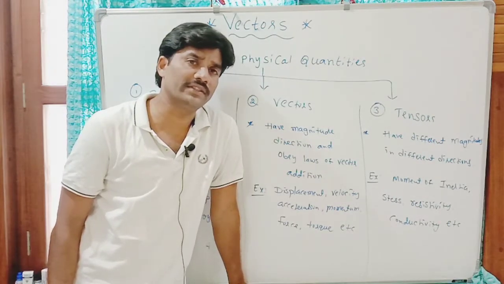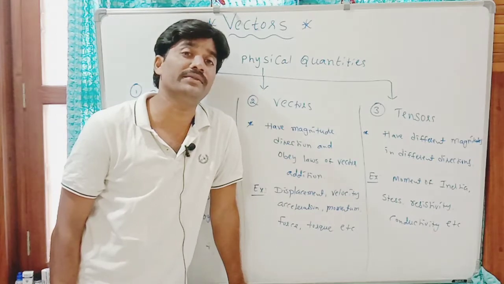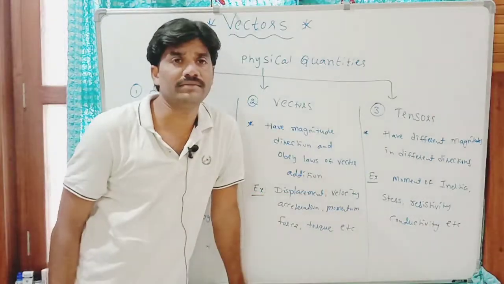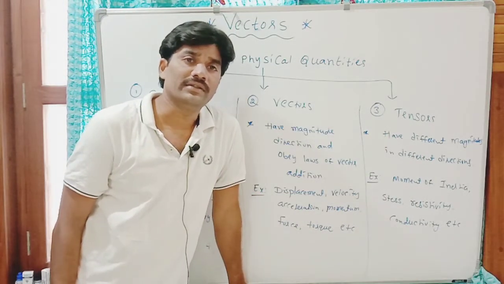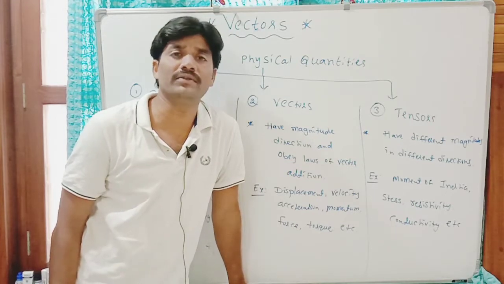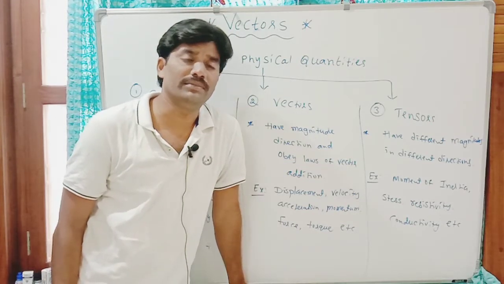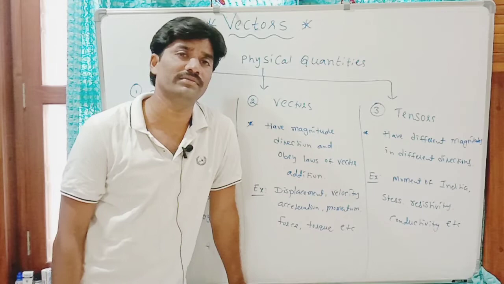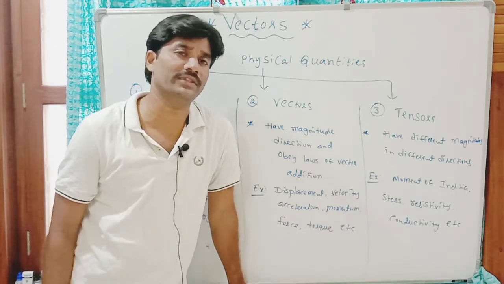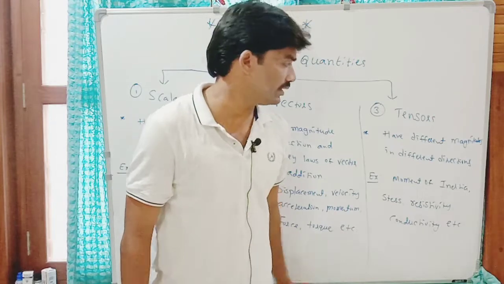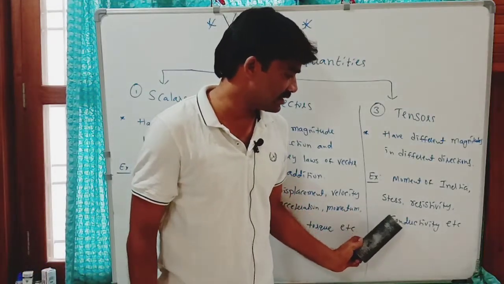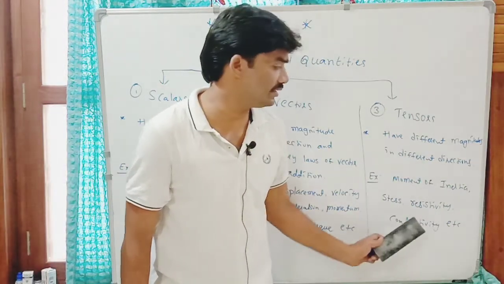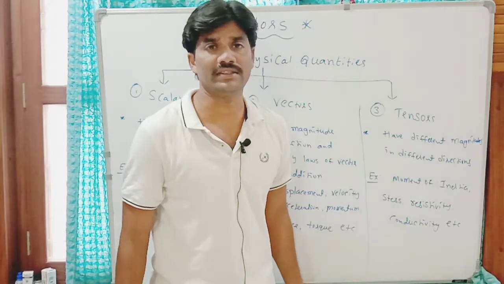And the third one is tensors. Tensors are physical quantities that can have different magnitudes in different directions. Example: moment of inertia. A rotating body can have different values of moment of inertia about different axes of rotation. Based on the direction of the axis of rotation, the body can possess different values of moment of inertia. So it is a tensor. Stress is different in different directions; so are resistivity and conductivity. These are a few examples for tensors.